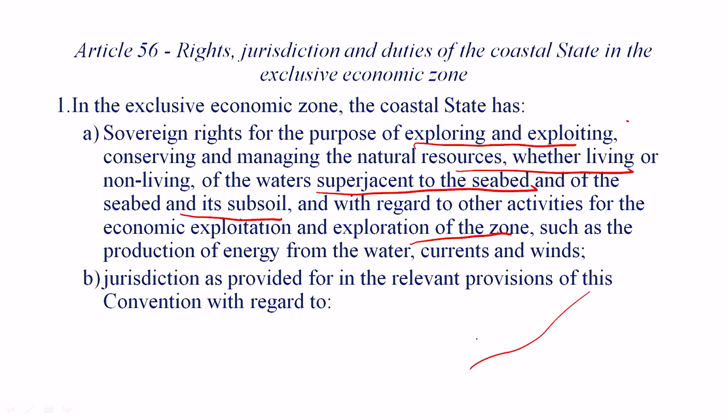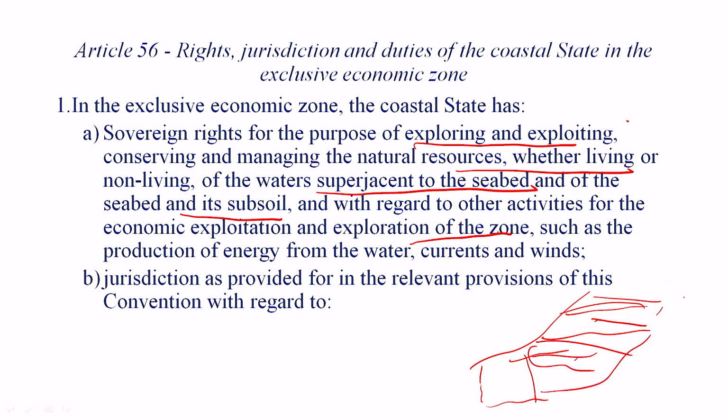So let's say this is the exclusive economic zone area. This goes vertical from up to down. So finding out the natural resources up till this place, and then exploiting the natural resources, and conserving, that means using and also protecting, and managing the natural resources, whether living and non-living, of the waters superjacent.